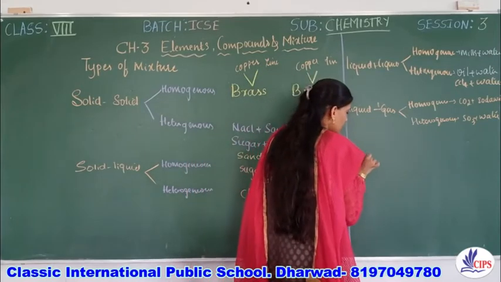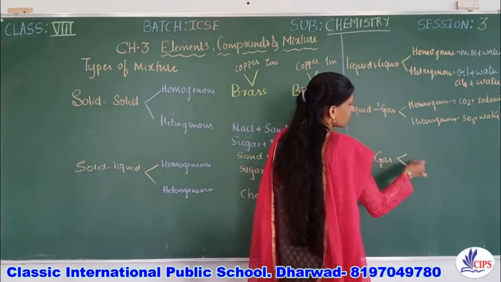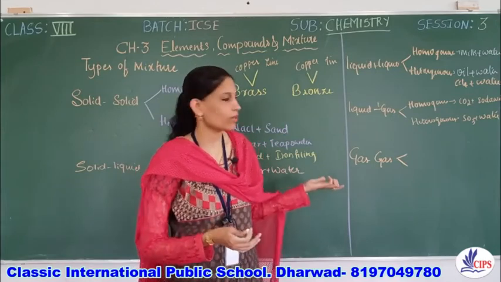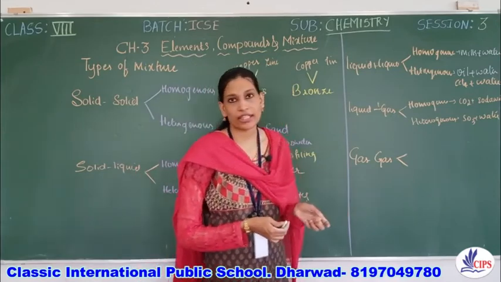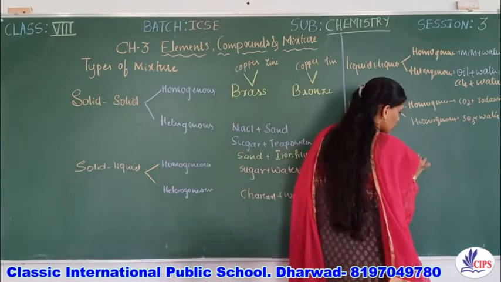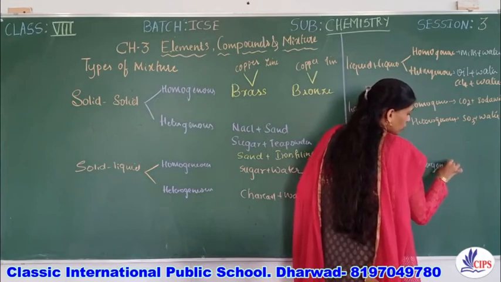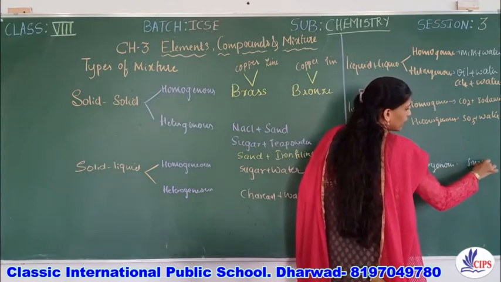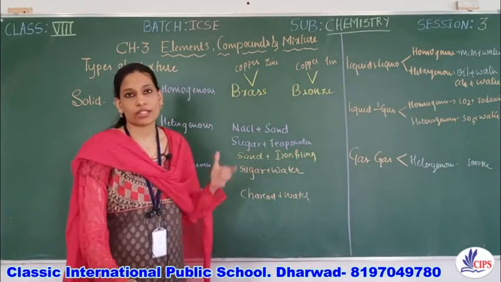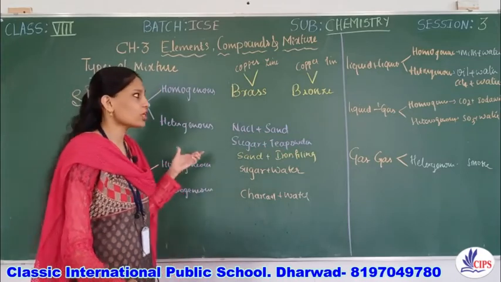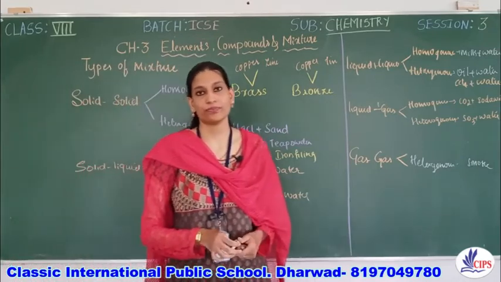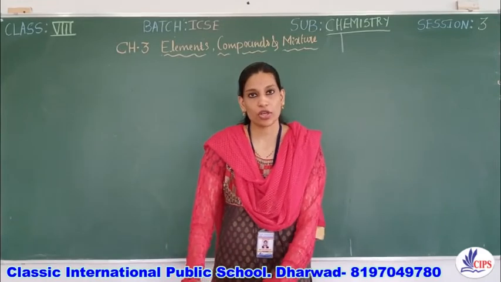Then we have gas and gas mixture. A gas and gas homogeneous mixture is air, right? Air is a homogeneous mixture which has a number of constituents in it. Also we can say that smoke is an example of a gas and gas mixture forming a heterogeneous mixture, like smoke, air, etc. So this was about the examples of different constituents of the mixture forming different homogeneous and heterogeneous mixtures. So students, this was all about today's session.